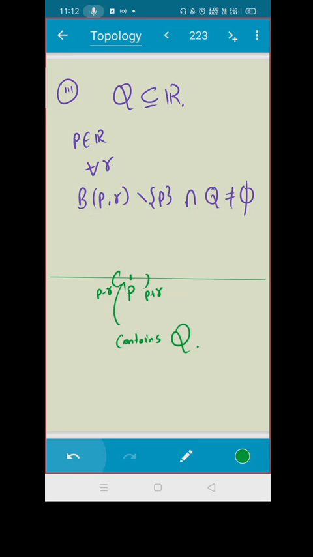Yes, Ritika. How can you say that this set will contain some rational number? Definitely, there are infinitely many rational numbers. How can you say?